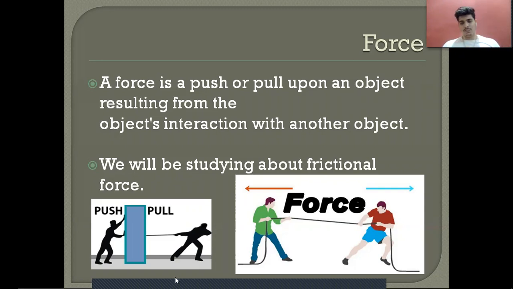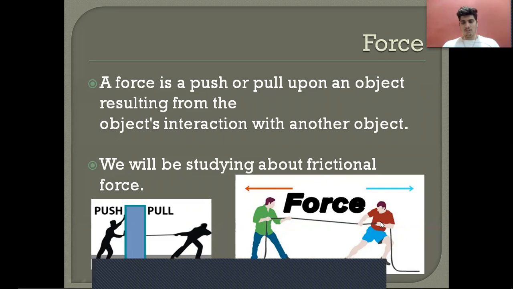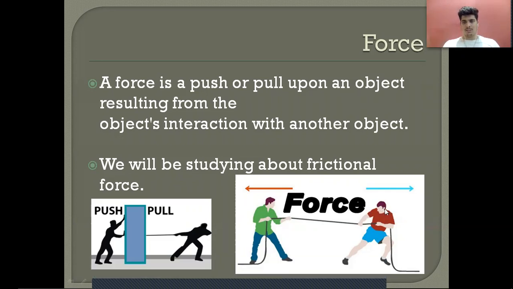And here we can see another example: two persons pulling a single rope. One person pulls in a single direction, let's say the positive x-axis, and the other pulls in the negative x-axis. Force is a vector quantity.